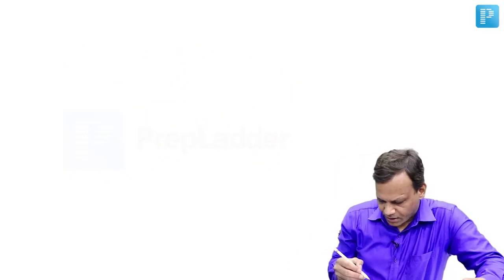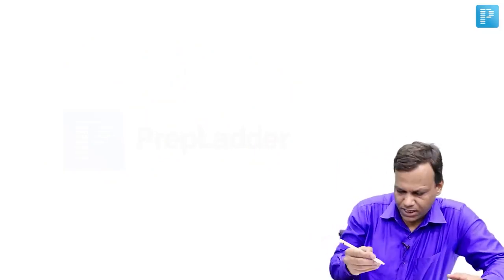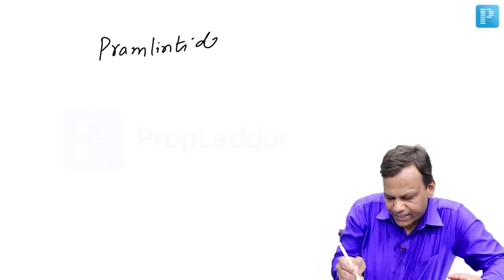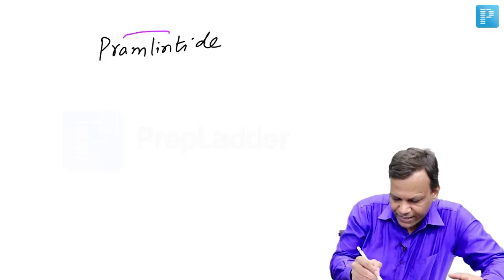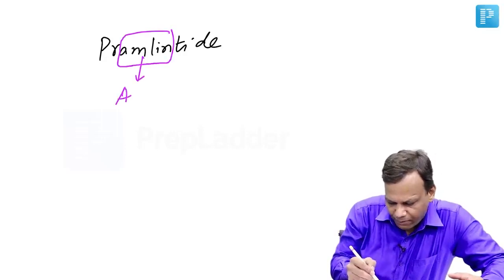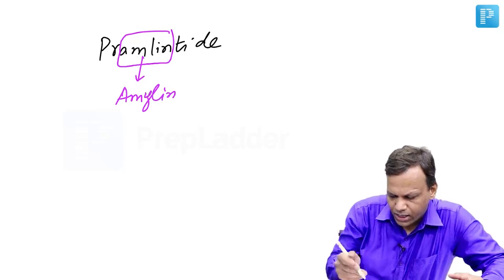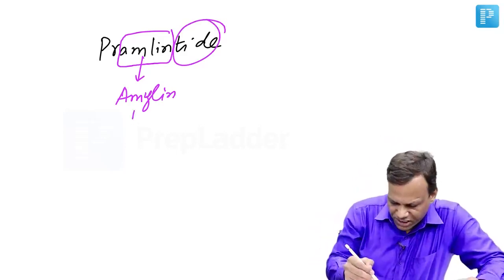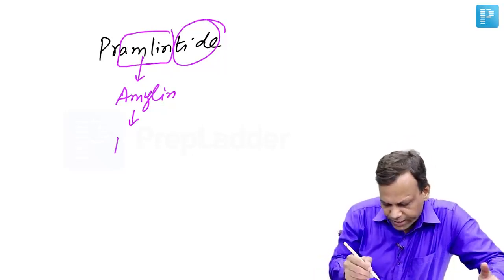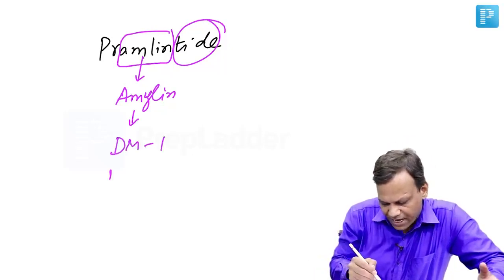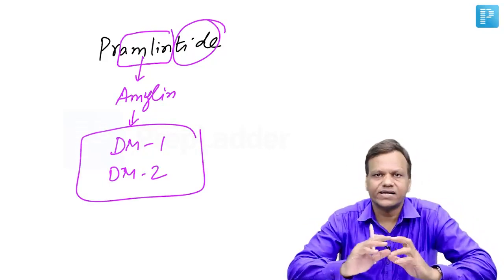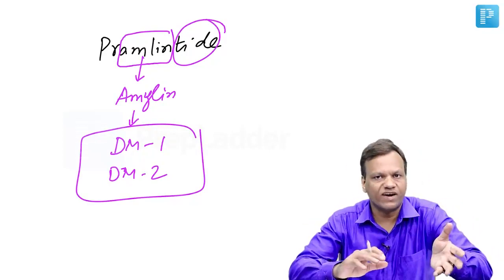Then the third drug which can be used in diabetes acting by a new mechanism is pramlintide. Pramlintide is a new drug which is an amylin analog. It works like amylin. It is also a tide, meaning it is not effective orally, a peptide drug. And a special point about pramlintide: it is the only drug apart from insulin which is used in type 1 diabetes as well as type 2 diabetes. So insulin and pramlintide are the only two drugs which are used in both type 1 as well as type